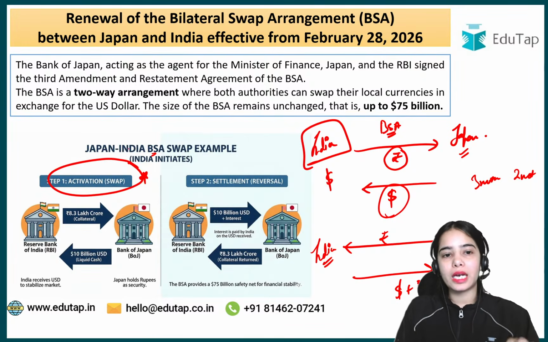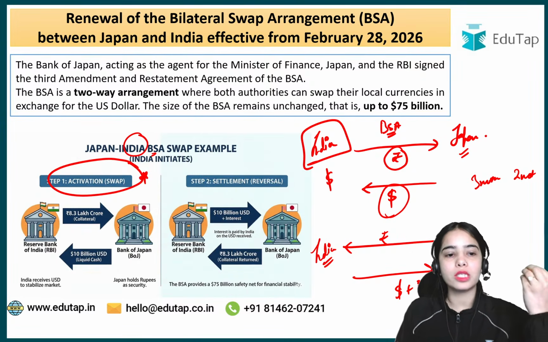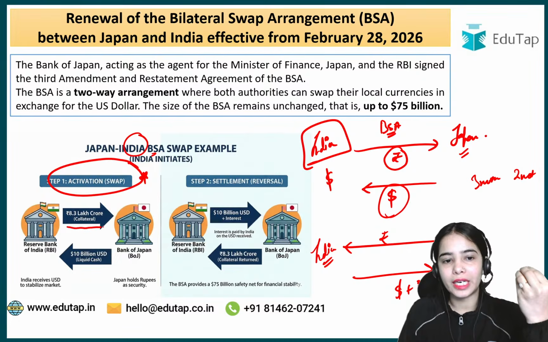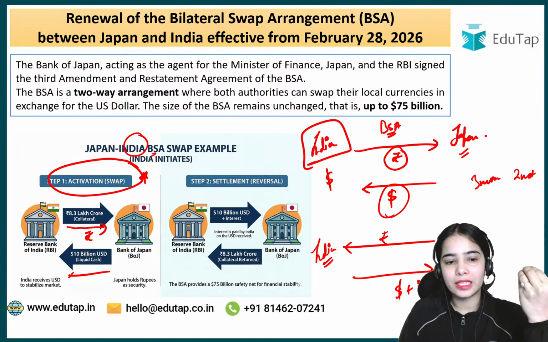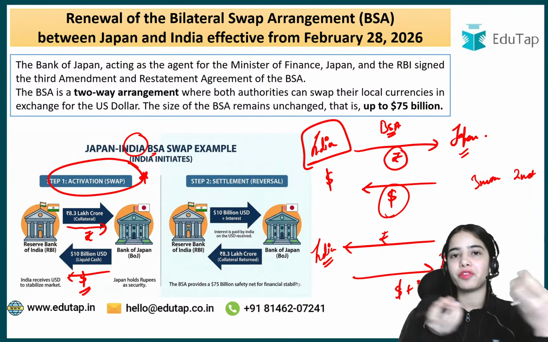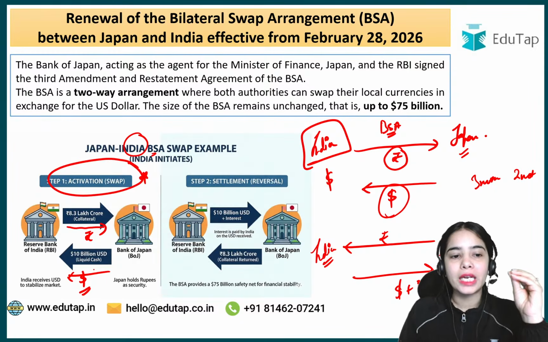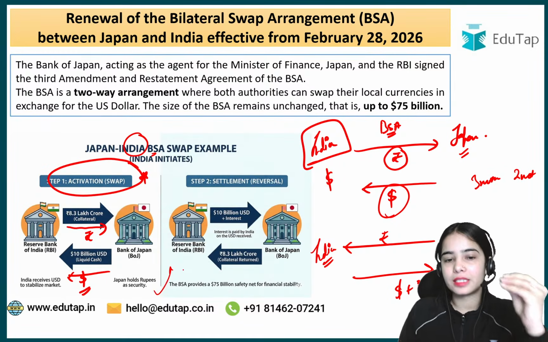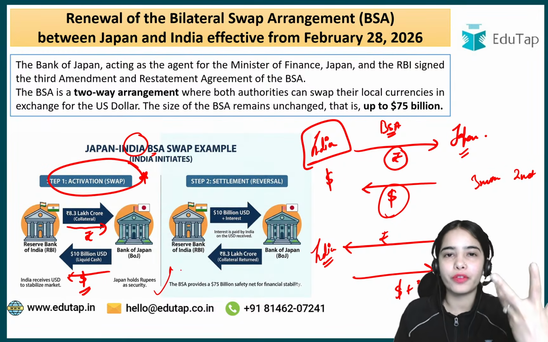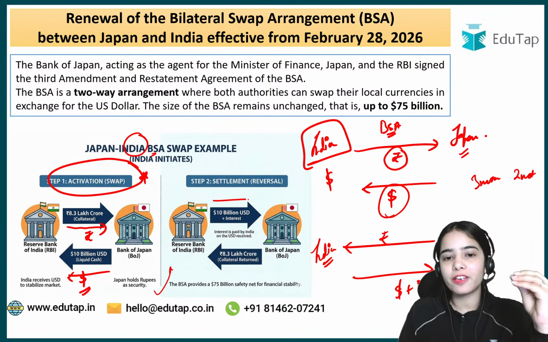This is the idea: if India requires the dollars, then the Reserve Bank of India can provide the rupees and take the dollars. Japan will provide us the dollars and in return we are giving them the rupees. When the market stabilizes and the country is in a stable situation, the RBI will give back the dollars.